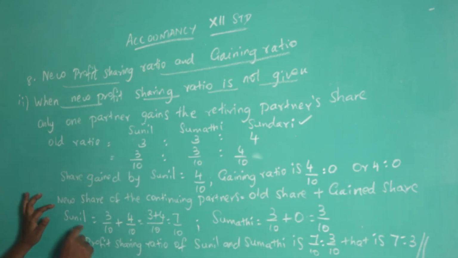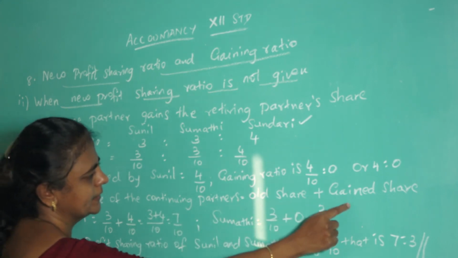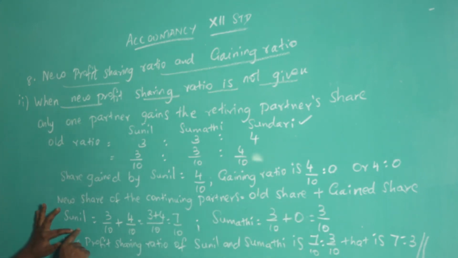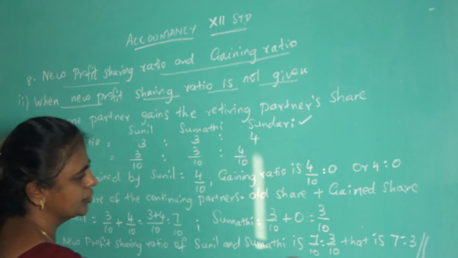So what is the formula? New share of the continuing partners is equal to old share plus gained share. Okay. So only for Sunil, old share plus gain. For Sumati, only old share. So that will give your new ratio, that is 7:3.